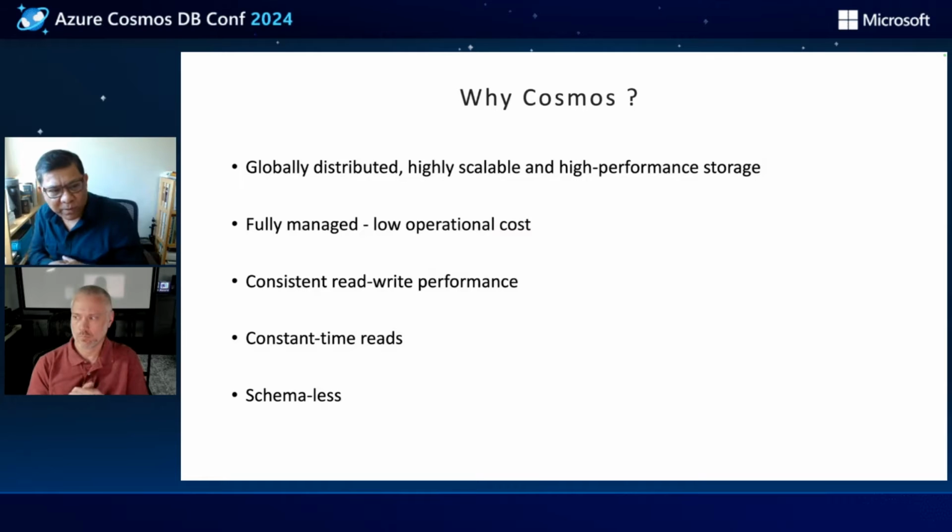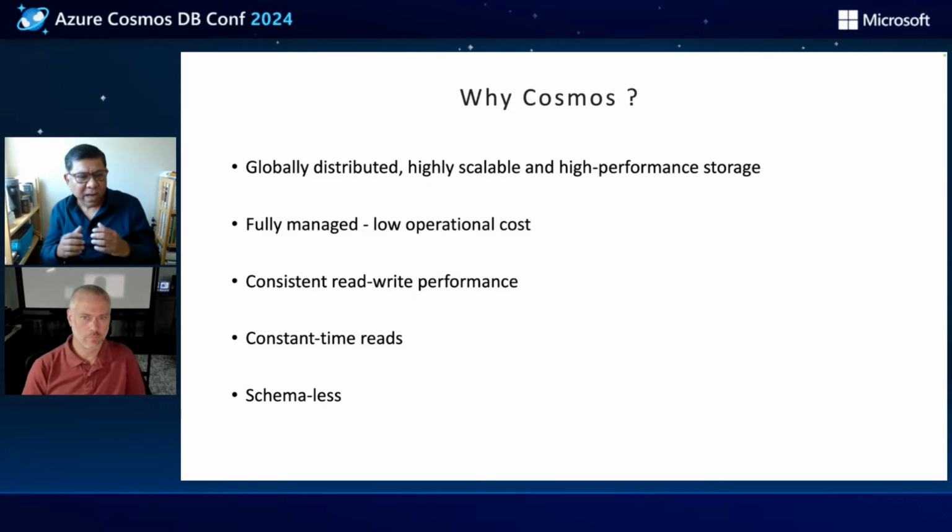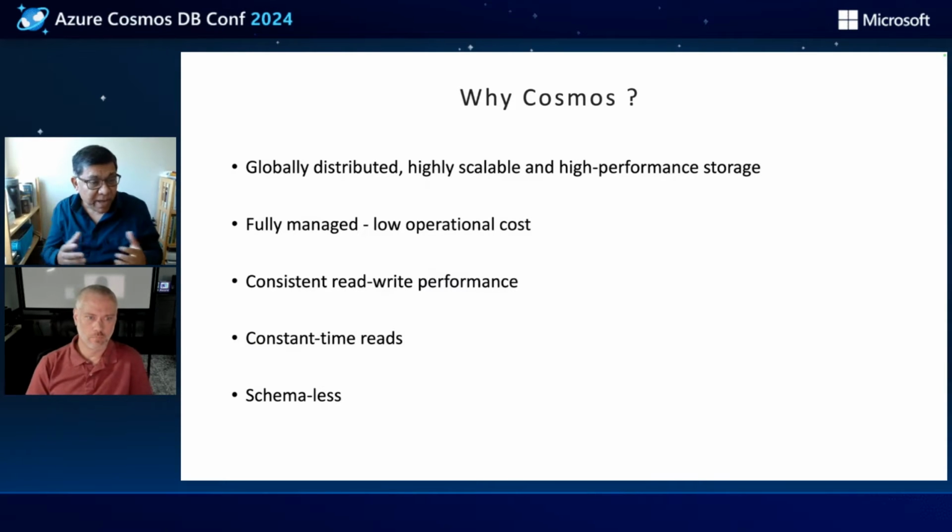Now, let's look at why we picked Cosmos. It's a globally distributed, highly scalable, and high performance storage technology. It's fully managed, so the operational cost is lower, and it provides consistent read write performance. More importantly, it also supports constant time reads. And of course, it is schemaless, giving us the flexibility of accommodating different kinds of content from different collaboration platforms.